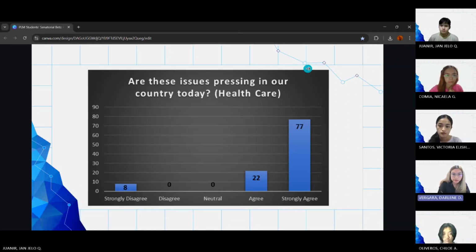So for this, we can observe that 77 participants strongly agree that healthcare is one of the pressing issues here in our country today. And then 22 participants agree. Zero participants believe in neutrality of healthcare as one of the pressing issues, and zero participants as well disagree. However, eight participants strongly disagree that healthcare is one of the pressing issues here in the country today.